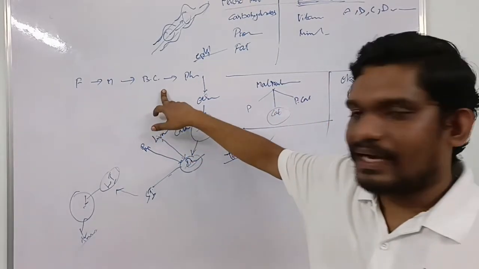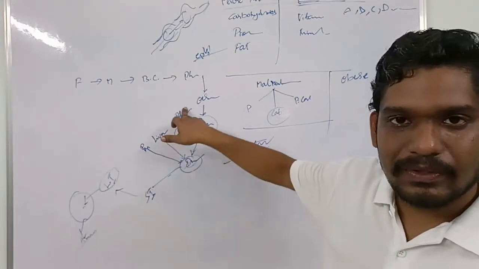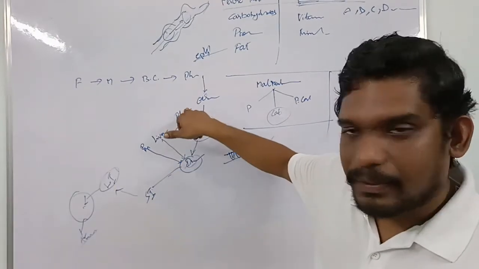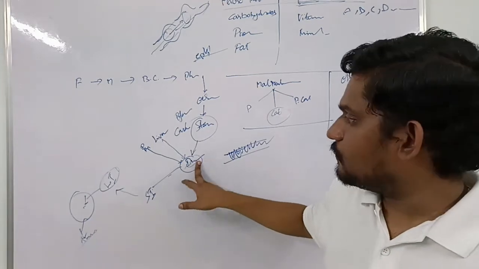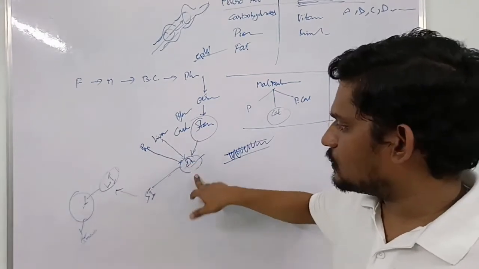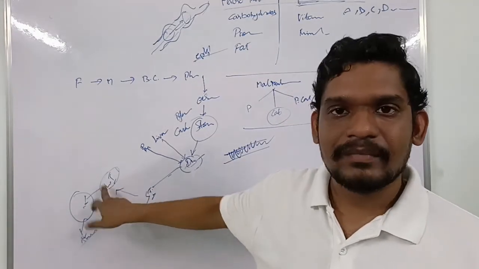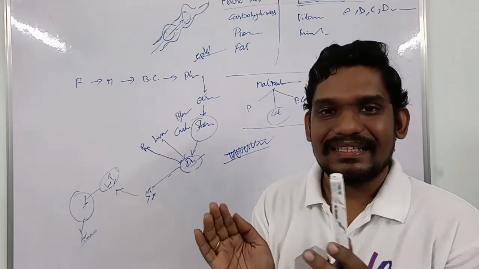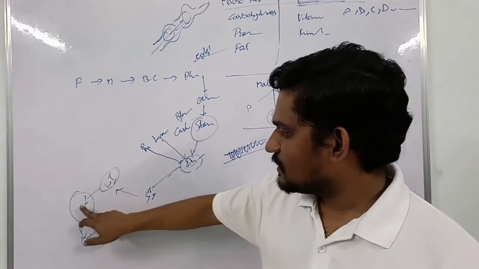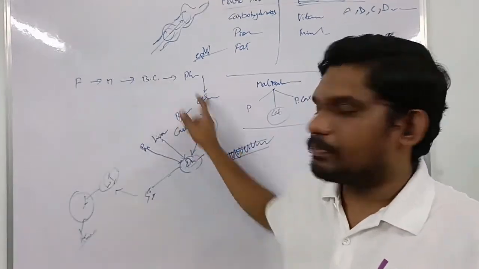That means food, mouth, buccal cavity, pharynx. From the pharynx, esophagus to the stomach. There are two types of stomachs: cardiac and pyloric. From the stomach to the duodenum, where the pancreatic juices and bile juices from the liver mix together, and then to the small intestine. From the small intestine to the large intestine to the rectum, which is considered a storage tank. From there it comes out through the anus. From mouth to anus, this is the pathway of the food.